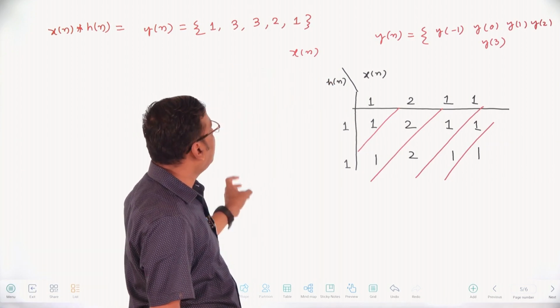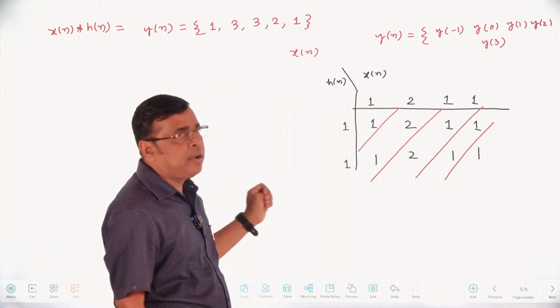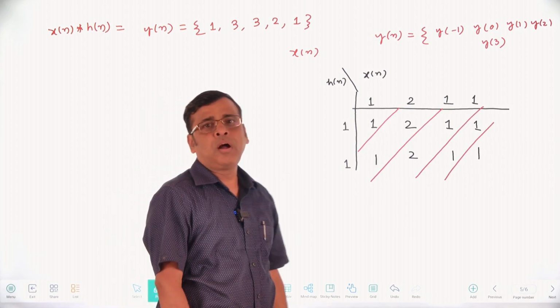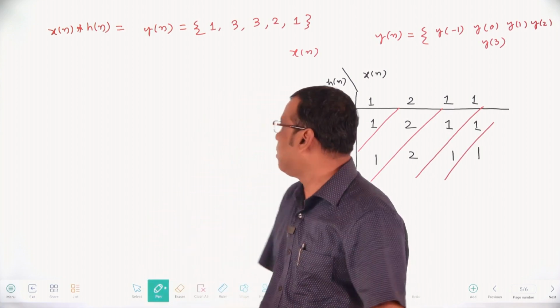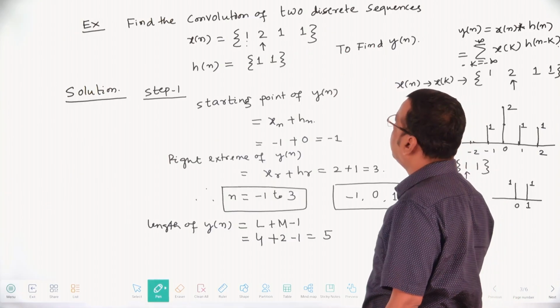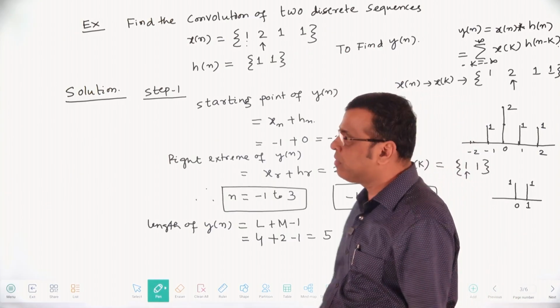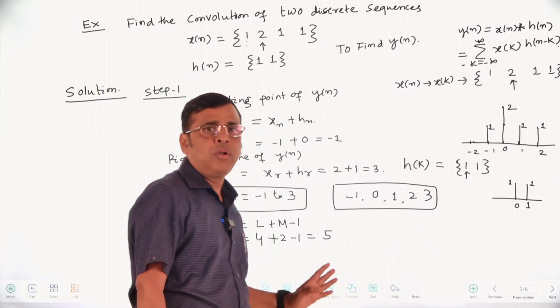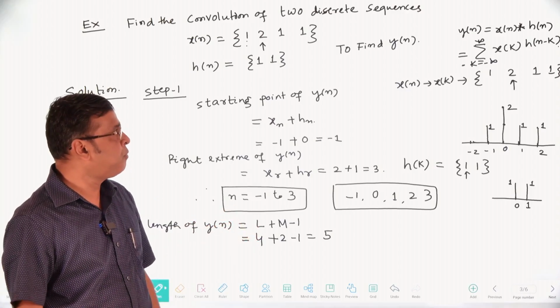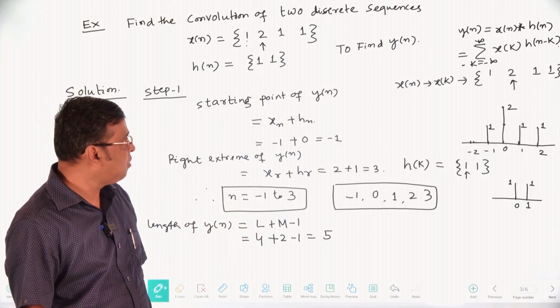That's why whatever result you get is almost certainly right. In this way, you can check whether your output is right or wrong. This is all about the convolution of two sequences. This is a very good example of how to find the discrete convolution sum of two discrete signals, x of n and h of n.